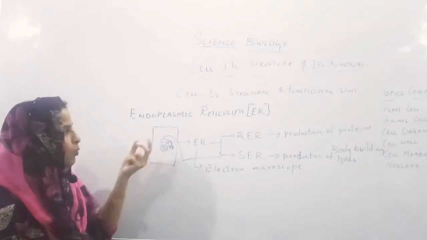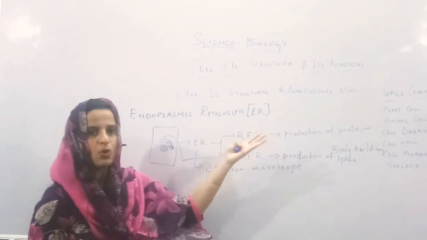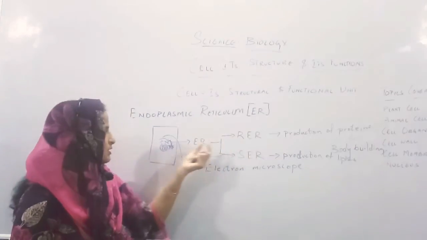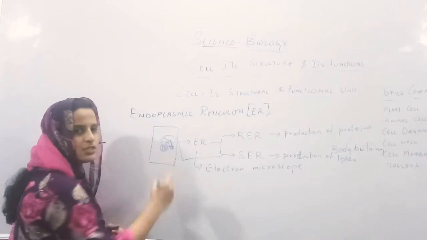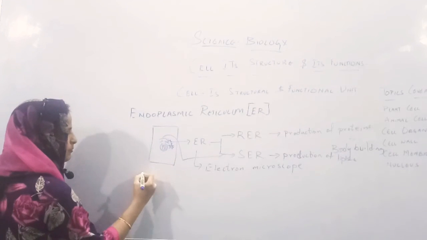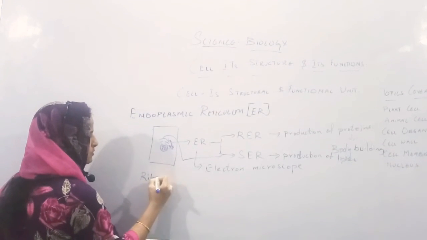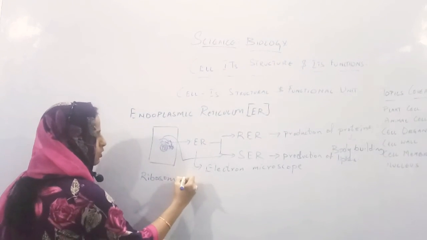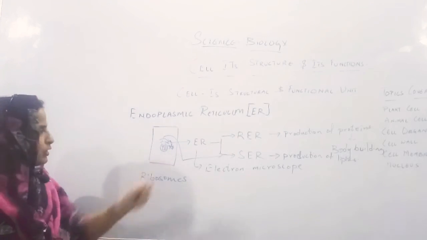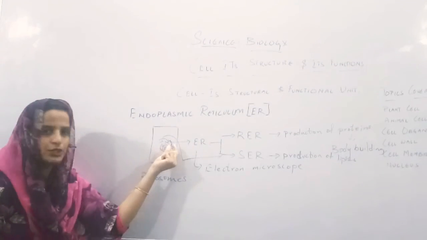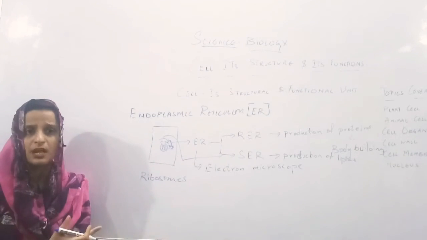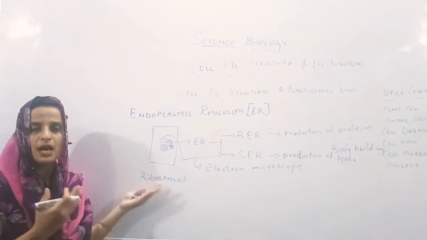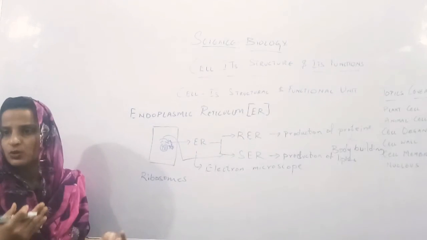Okay, now what are these proteins? What is this reticulum? What do you find? What are these dots here? These dots are nothing but called ribosomes. Rough endoplasmic reticulum के ऊपर आप जो छोटे-छोटे dots देख रहे हैं, what is this? That is nothing but ribosomes. These ribosomes are helpful in the production of proteins.